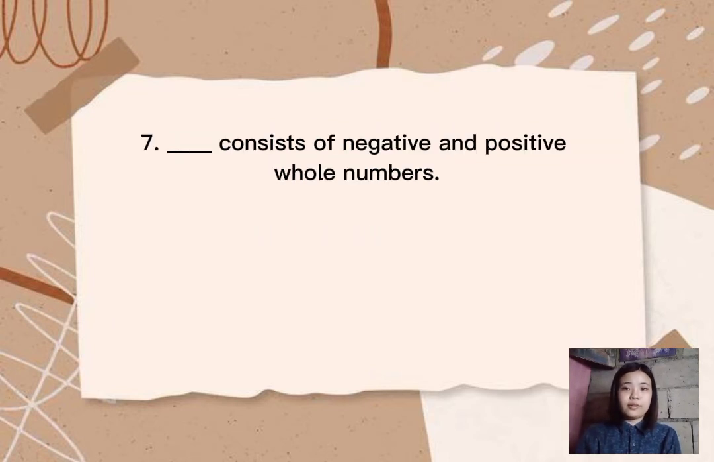Number 7. Blank consists of negative and positive whole numbers. The answer is integer. A whole number that can be positive, negative, or zero, not a fractional number, is an integer. Integers include the numbers negative 5, 1, 5, 8, and so on. In a nutshell, it's a positive or negative whole valued number or zero. From the set of counting numbers, integers are created.